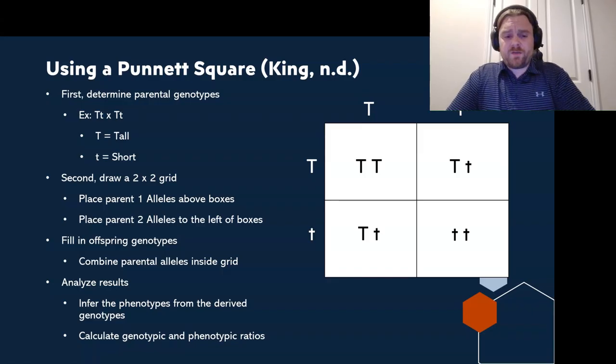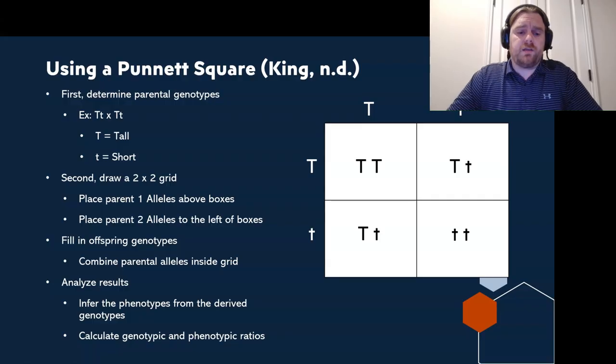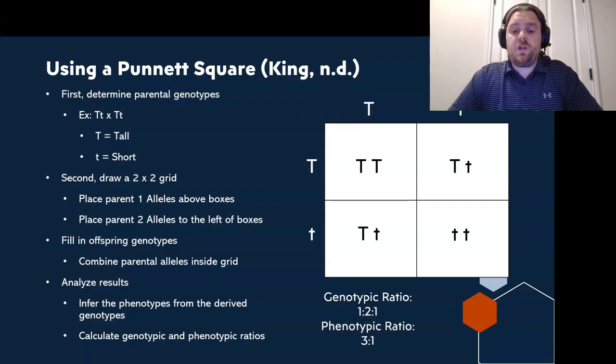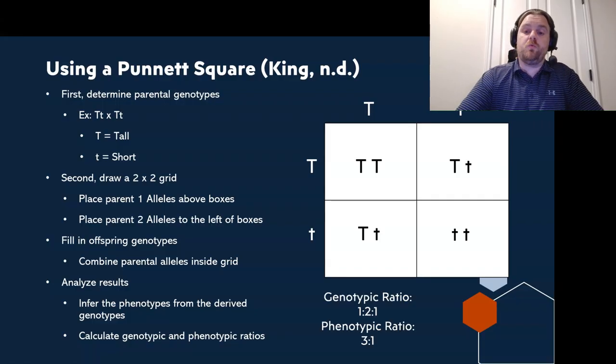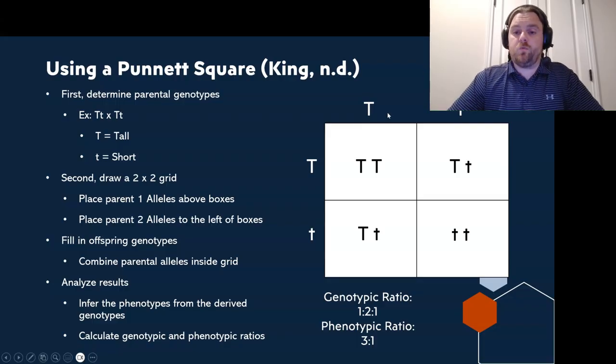Now, the final step is to analyze your results. You can infer the phenotypes from derived genotypes. So we can observe and infer that we have 3 dominant phenotypes and 1 recessive phenotype. And then we can calculate those genotypic ratios and phenotypic ratios. So our genotypic ratio in this case, once again, would be 1 to 2 to 1, because we have 1 homozygous dominant, 2 heterozygous, and 1 homozygous recessive. And then our phenotypic ratio would be 3 dominant and 1 recessive.